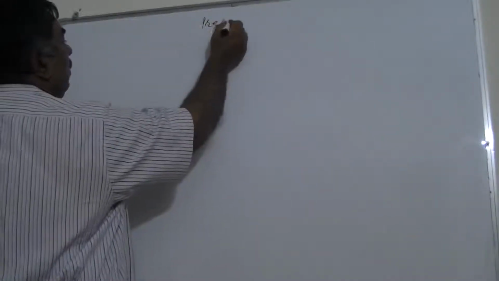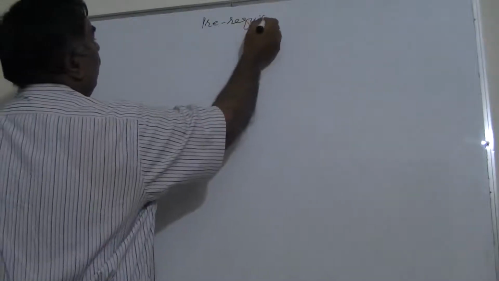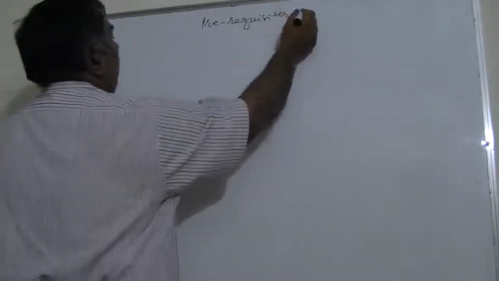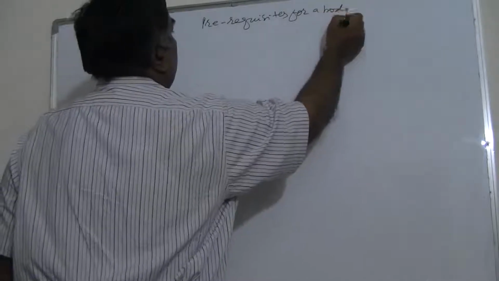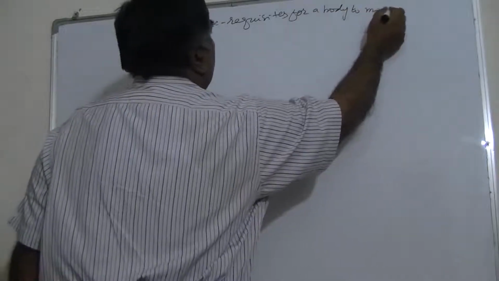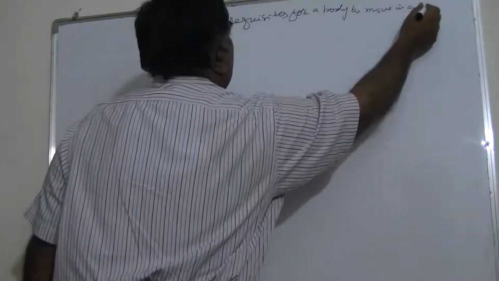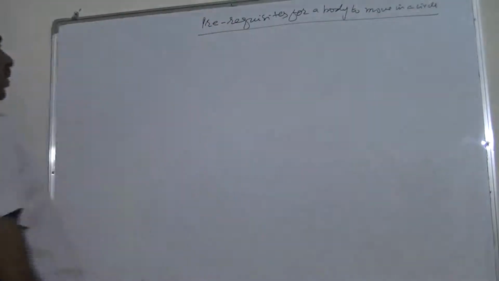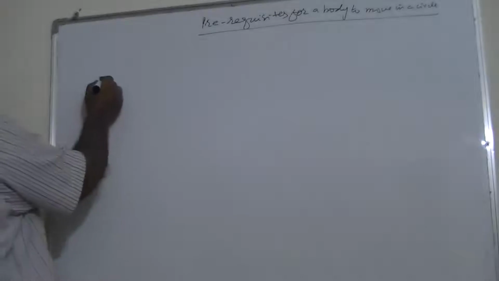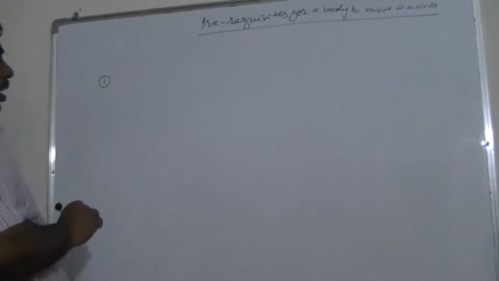We will discuss what are the prerequisites for a body to move in a circle. What are the prerequisites? Actually, there are two prerequisites. First one is, actually there must be a force which should always act on a body.